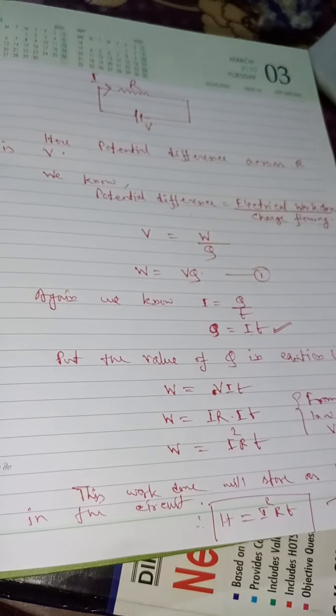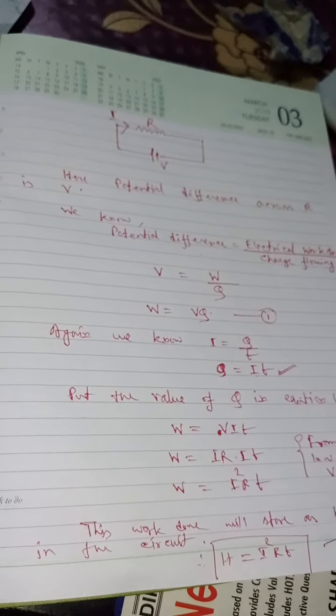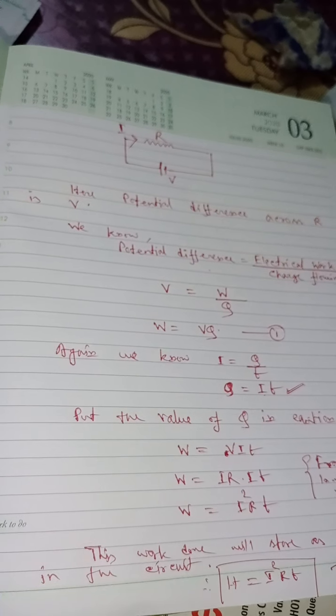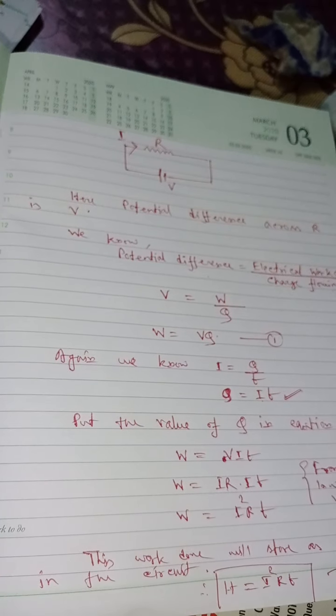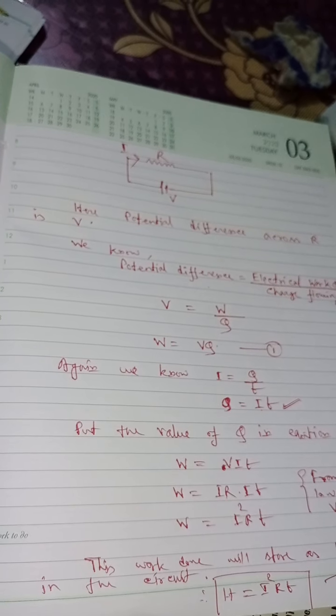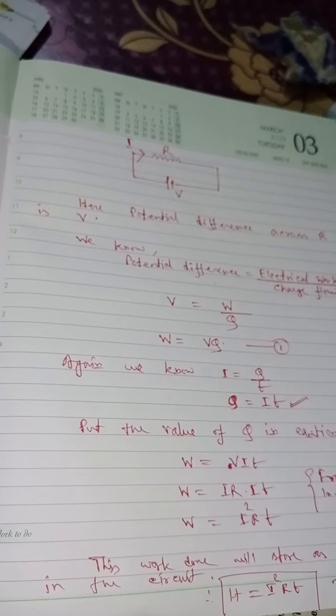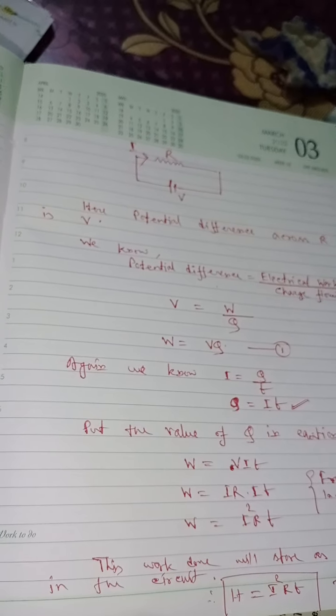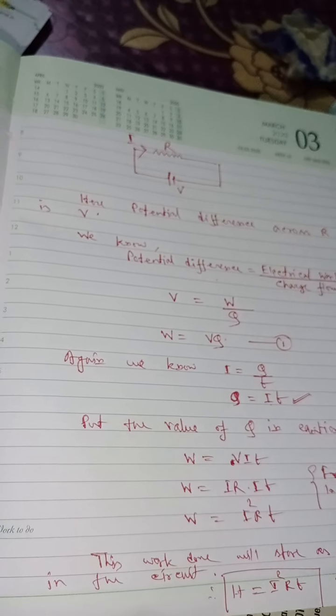And the same thing is also for the filament of the electrical bulb. The filament of the electrical bulb is made of tungsten, which has high resistance. More heat is produced and the bulb can glow.